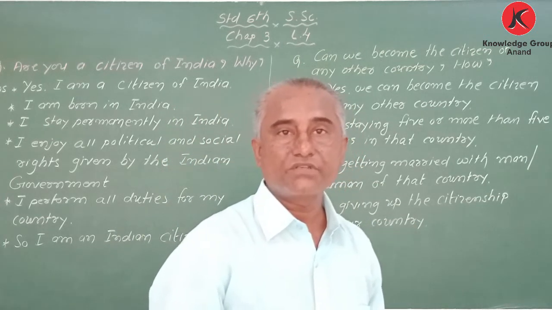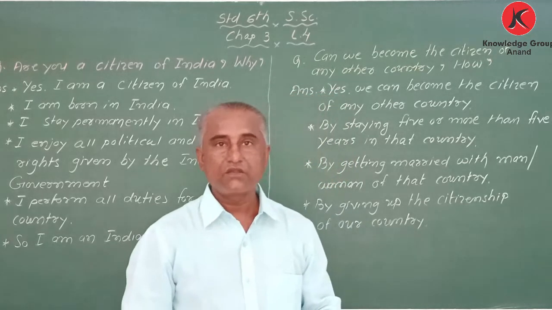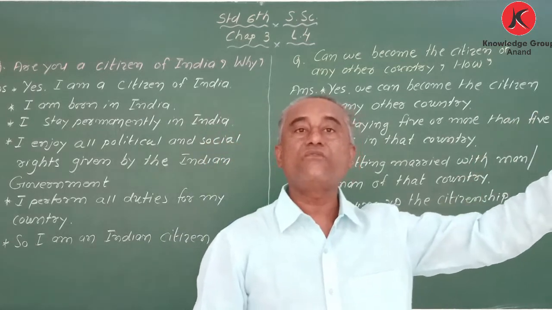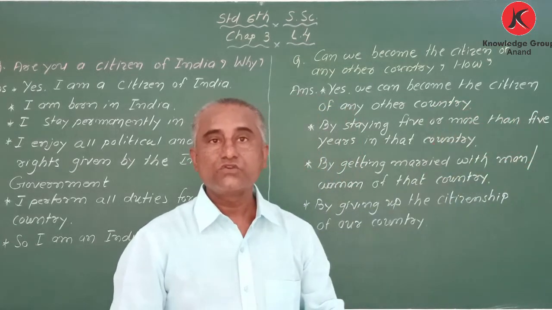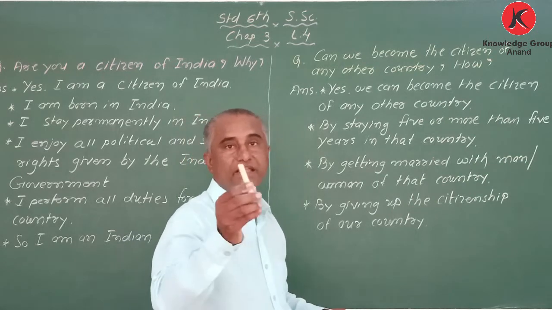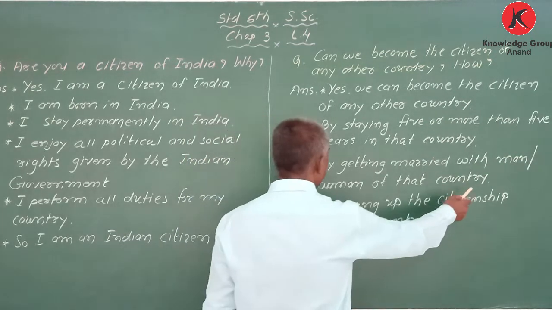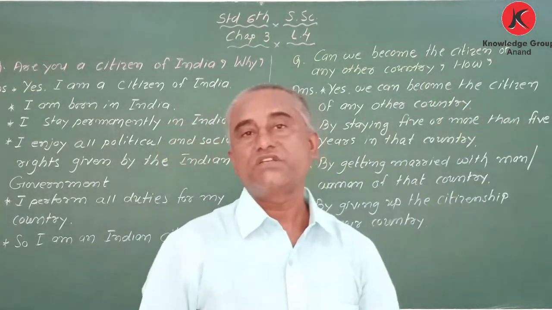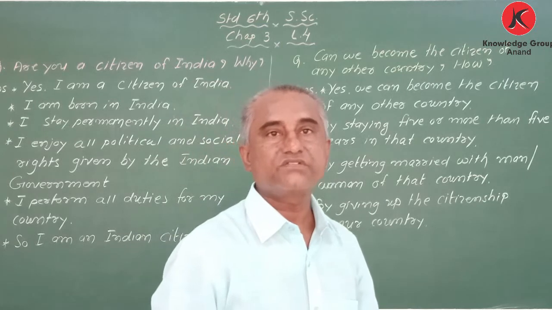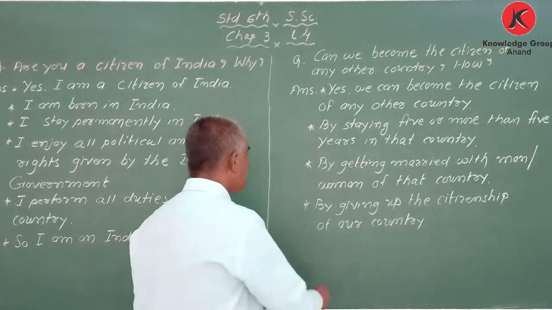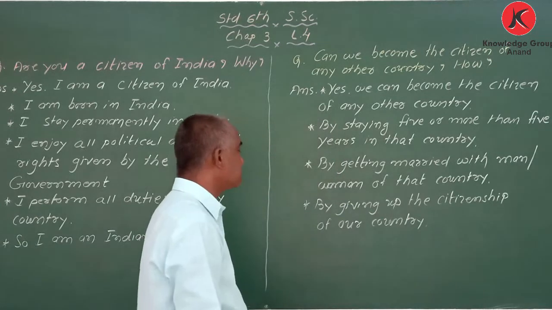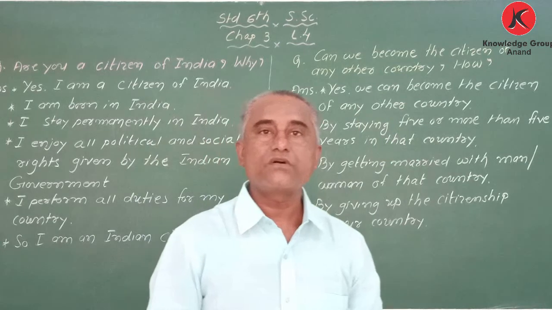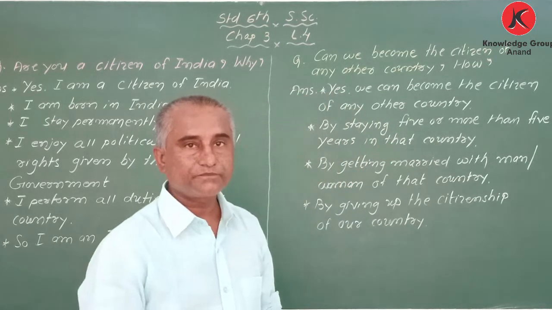Suppose an Indian person, whether girl or boy, marries a foreigner girl or boy. By getting married with a man or woman of that country, you can become the citizen of that country, but you have to apply for the citizenship. And the third thing, by giving up the Indian citizenship of our country, you can get the citizenship of another country. Got it?